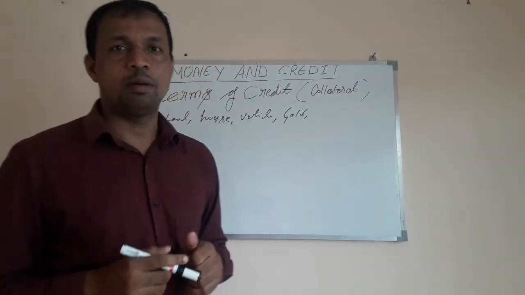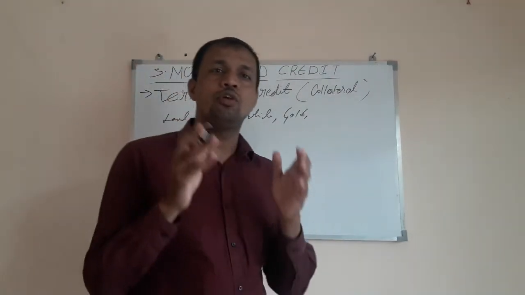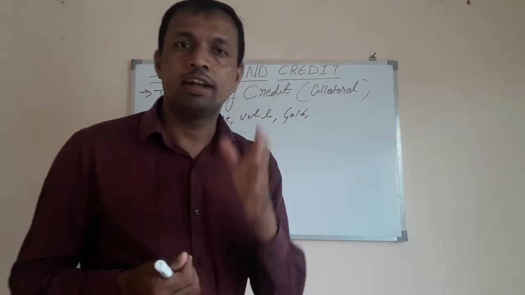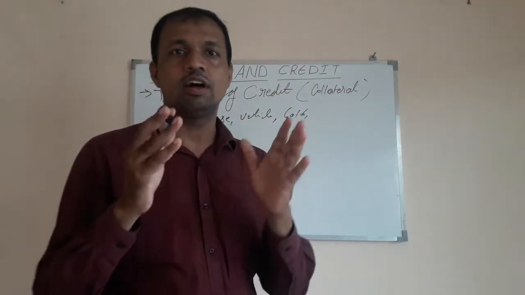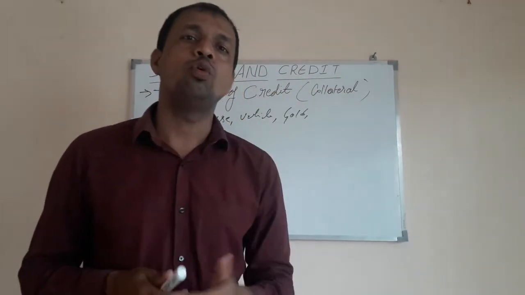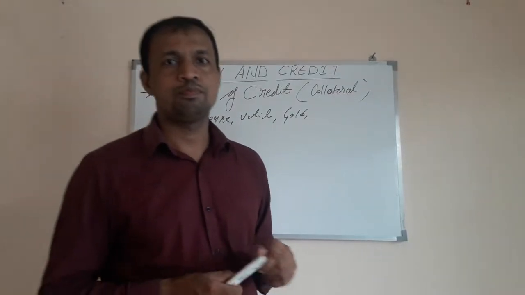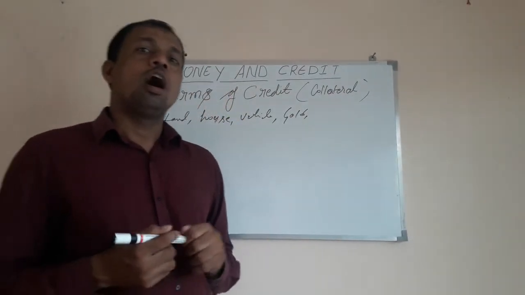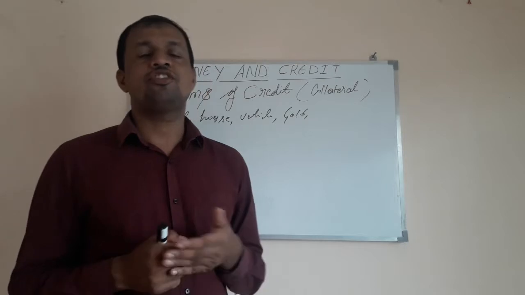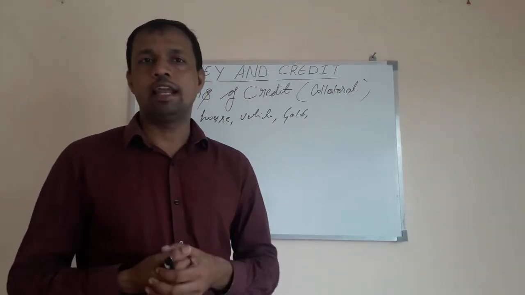For example, we have deposited collateral worth 10 lakh rupees, and we have taken a loan of 5 to 8 lakh rupees. Adding interest on that, it became 8.5 or 9 lakh rupees.